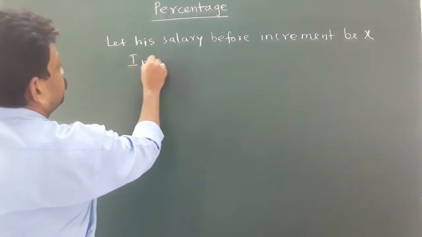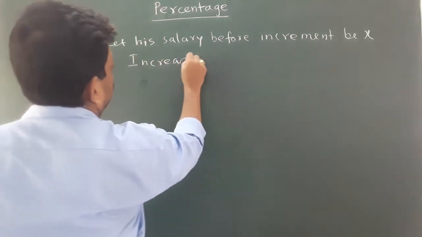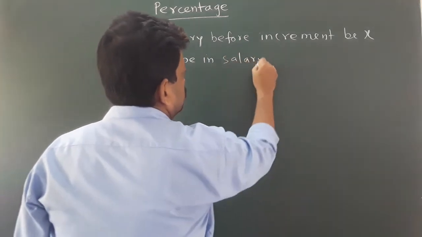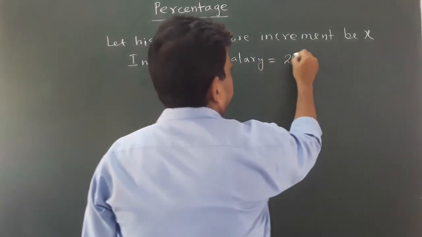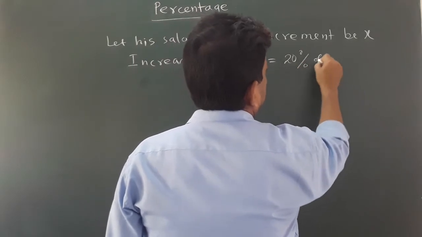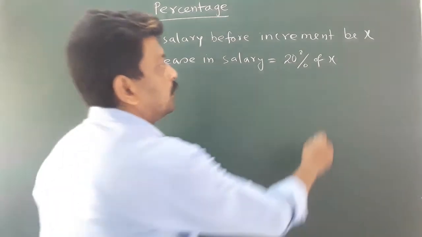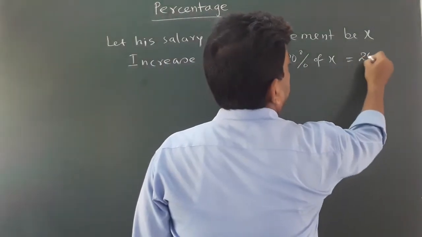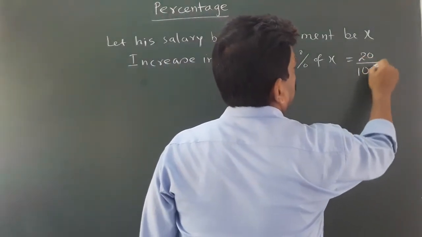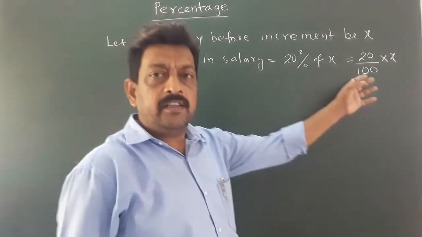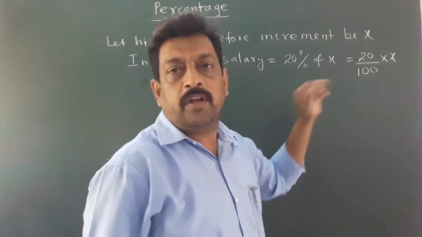Increase in salary is 20% of x. So 20% of x means 20 upon 100 multiplied with x. So we can write it as 20x upon 100.